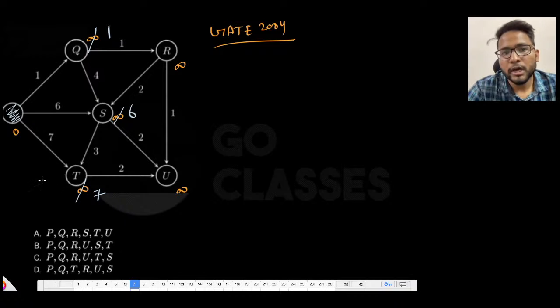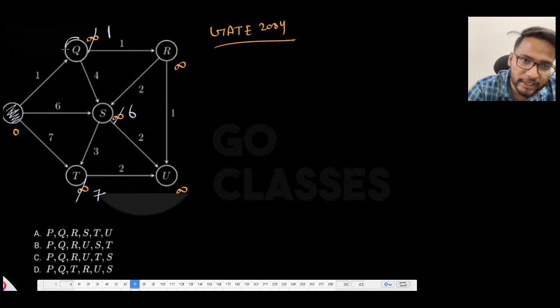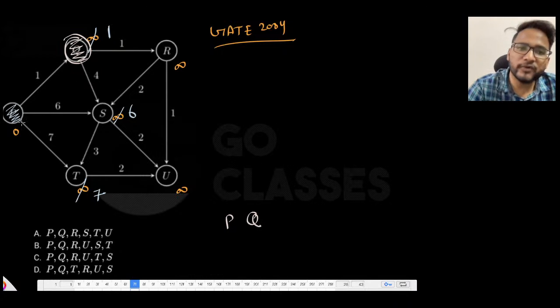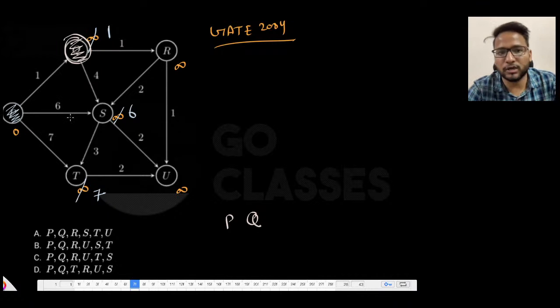Now what you need to do is take the minimum out of all of this. What is the minimum out of all of this? I think 1 is the minimum. So that's why you will be taking this one, which means after P you are choosing Q, and if Q is final, I am just shading it. So if it is final, I will not touch it again. Okay, since it is final, I will not touch it again.